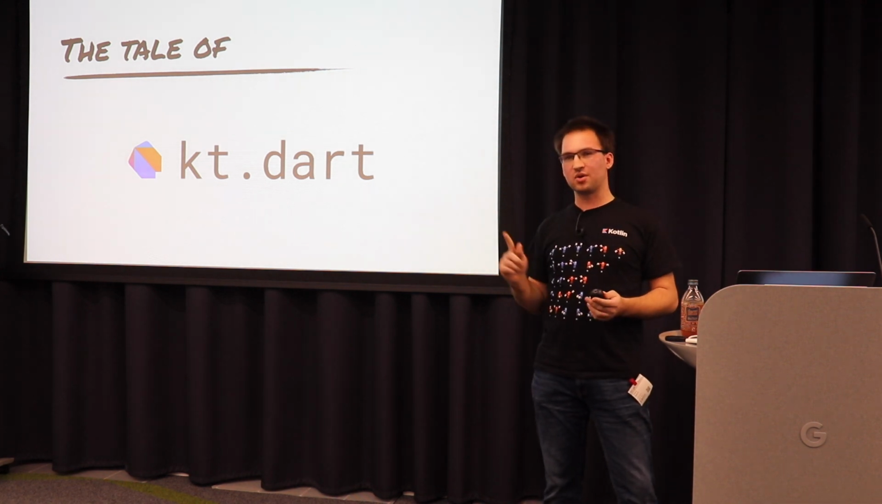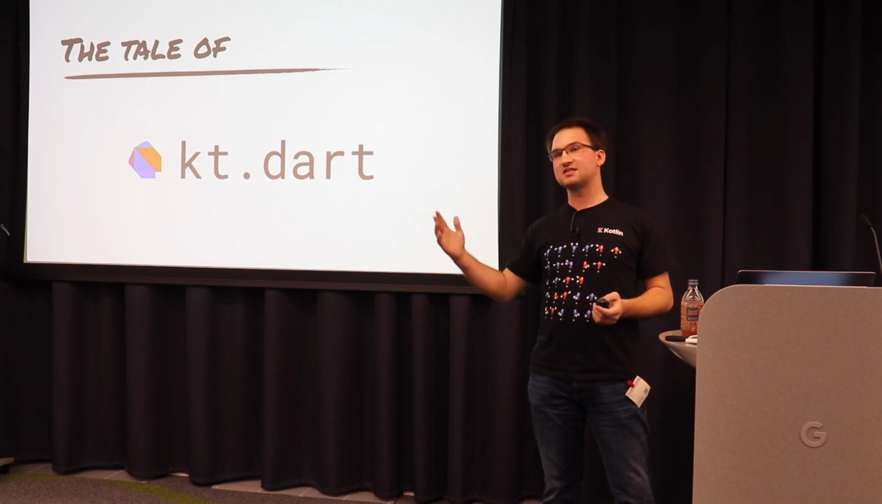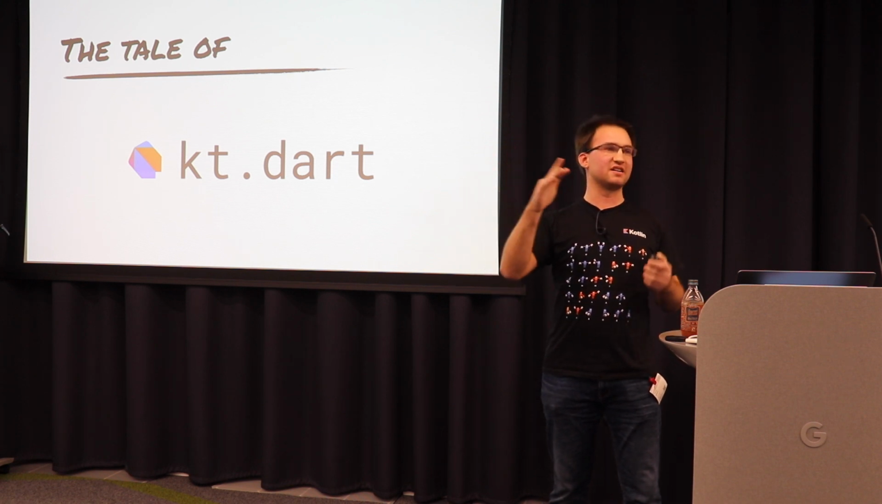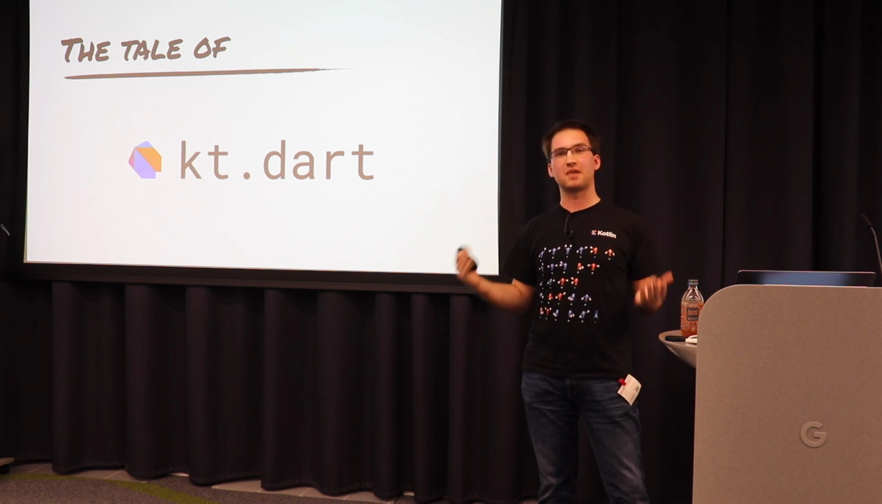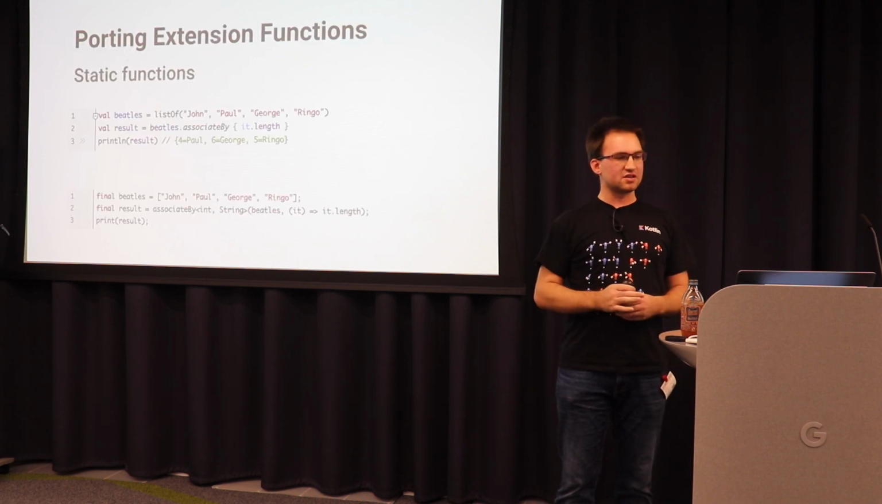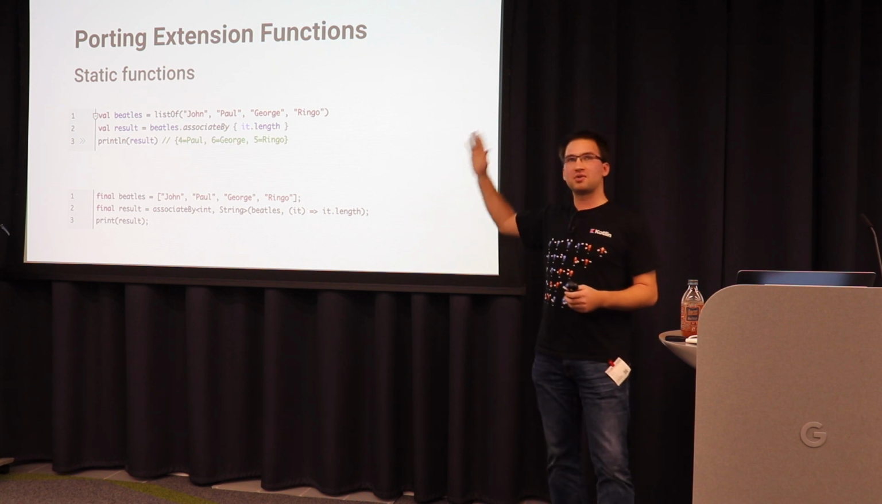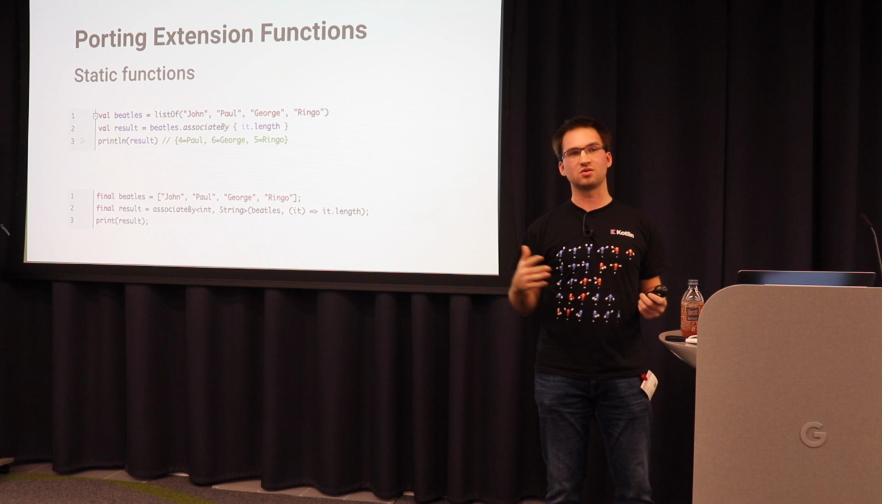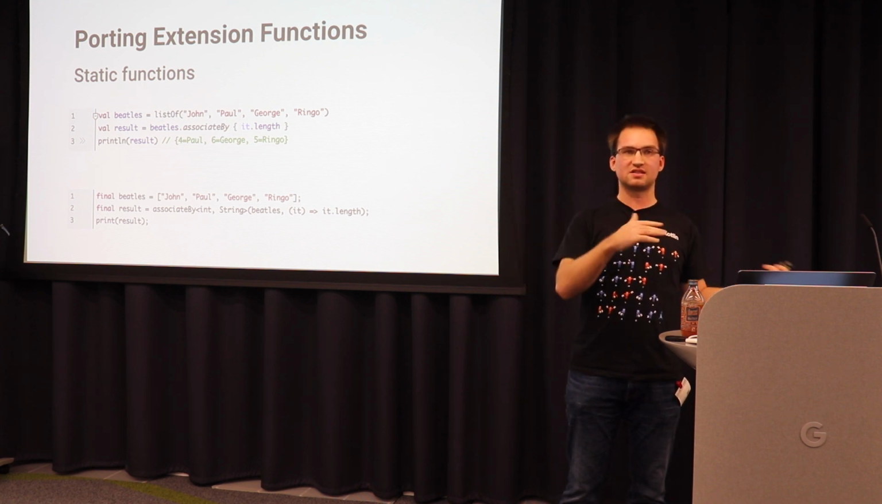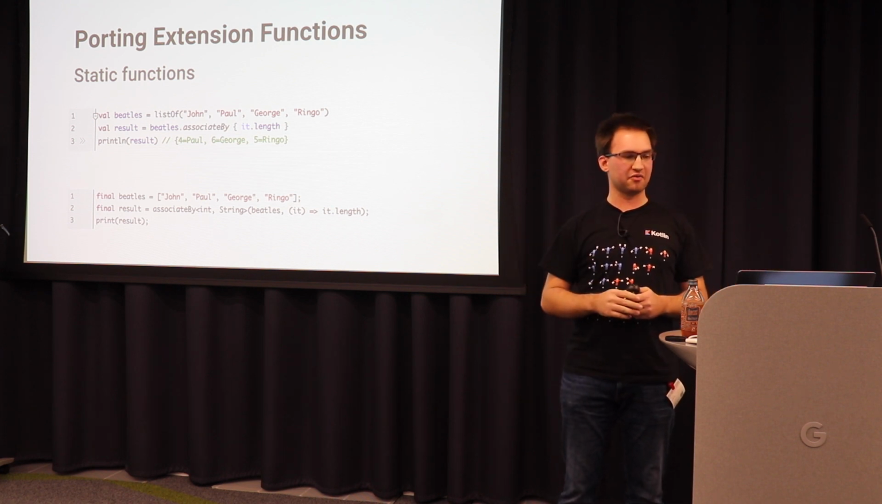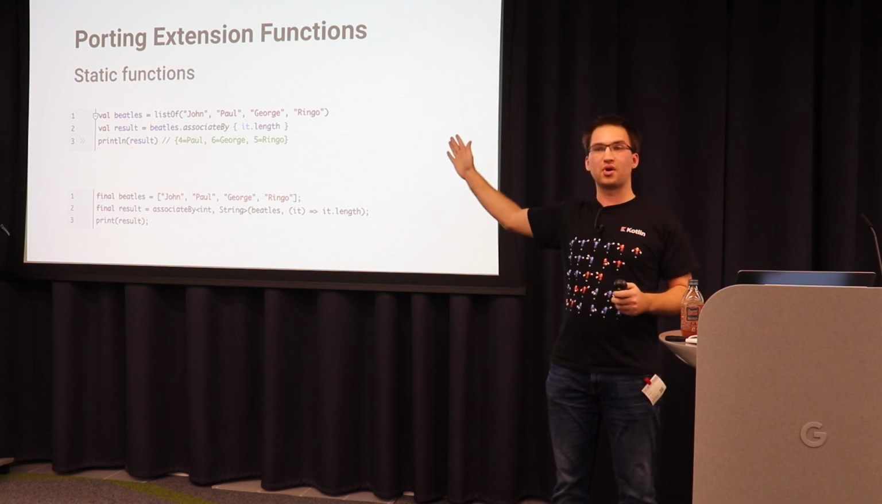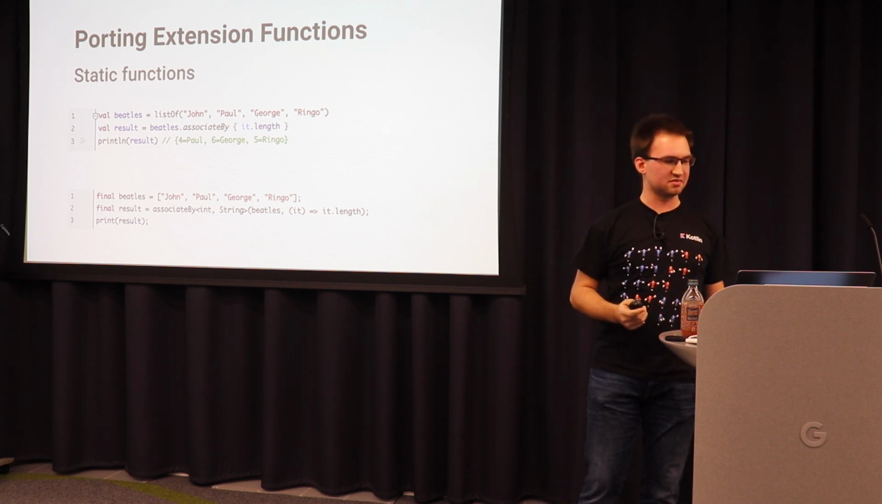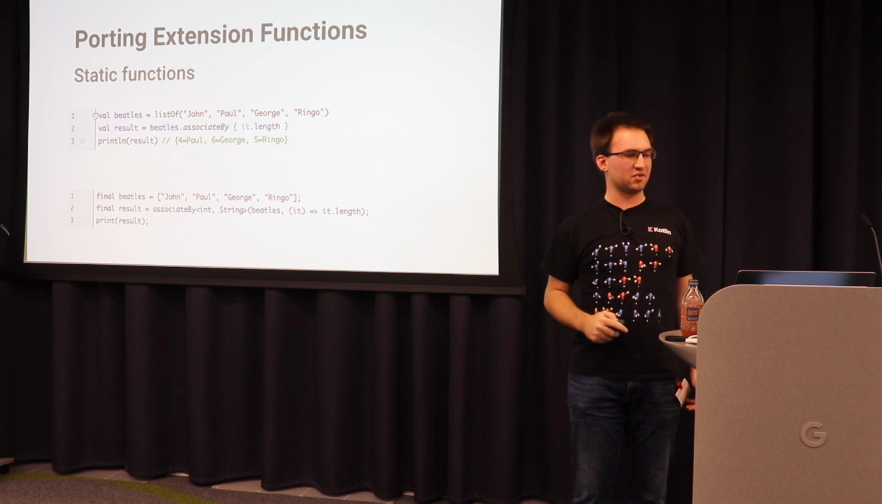The one function that I really needed was associateBy. I have a list and I want to associate the values by some property of those values to create a map. And I couldn't find it. So this is how it looks in Kotlin on top. I have a list of beetles and then I call associateBy and I associate every value by some other value. Here the length. Don't worry, the print is wrong. I know there's a mistake, but it returns a map.